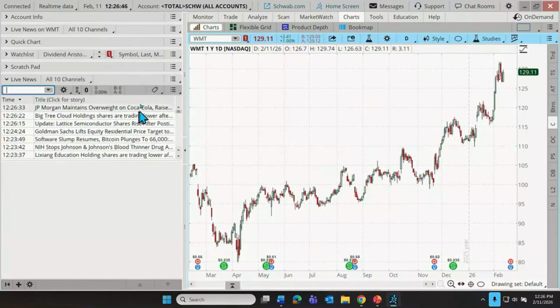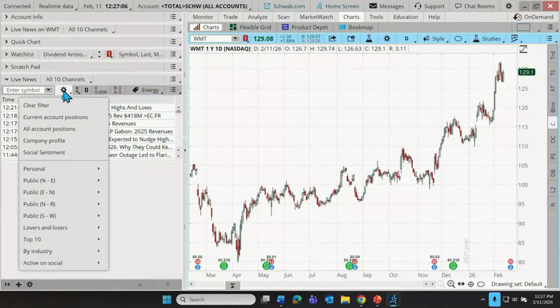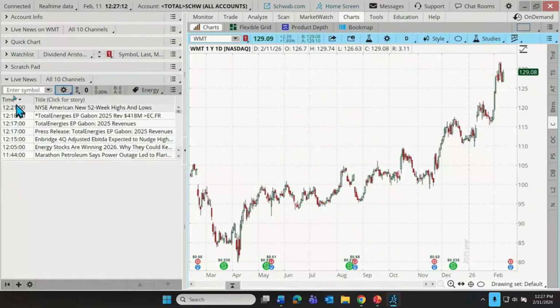Let's take out Walmart and do a keyword search for, let's say, energy, because energy stocks have been going crazy. Not that I'm saying buy energy, I'm just saying they seem to have been going up quite a bit. That's how we could quickly do a keyword search. We can link this to other tools on Thinkorswim. We can also look for news associated with a watch list that we've constructed or a public watch list that Thinkorswim has maintained and published.